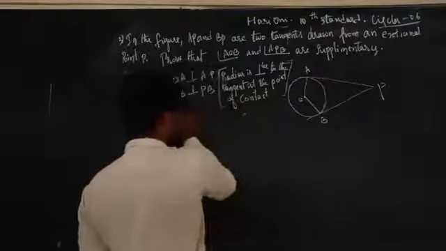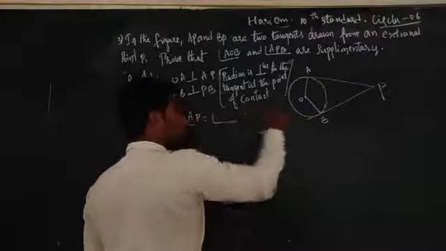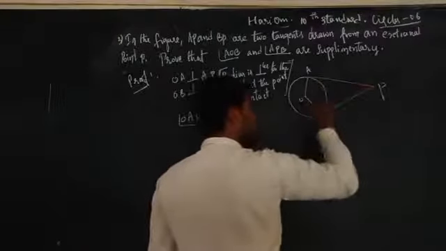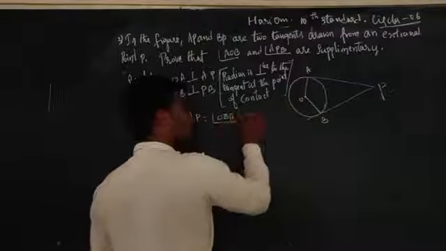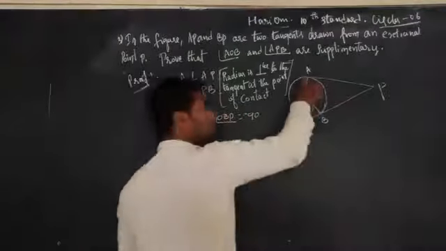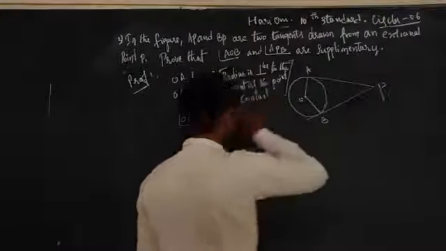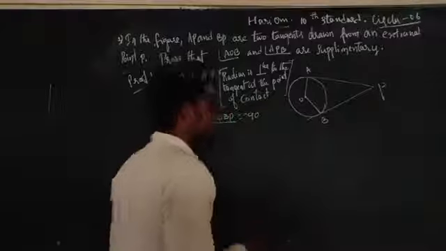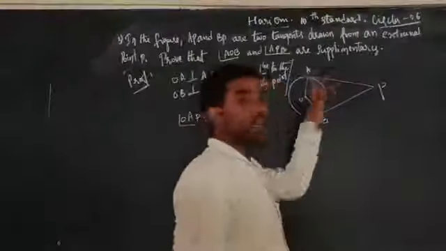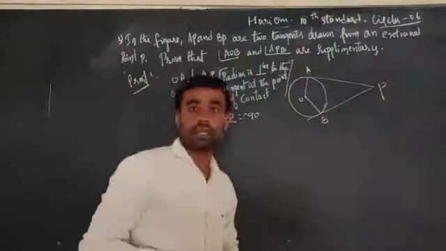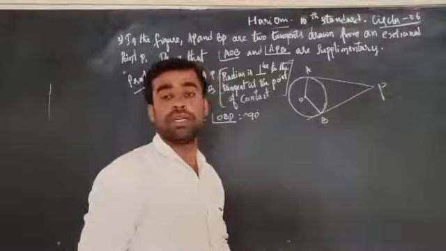Therefore we can write angle OAP, which is equal to angle OBP. They are equal to 90 degrees, because OA is perpendicular to AP and OB is perpendicular to PB. Now we know that OBPA is a quadrilateral. We know that the sum of four angles of a quadrilateral is equal to 360 degrees.